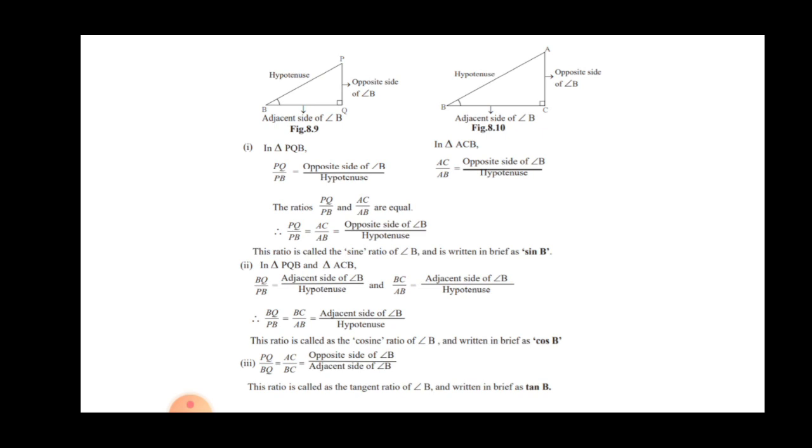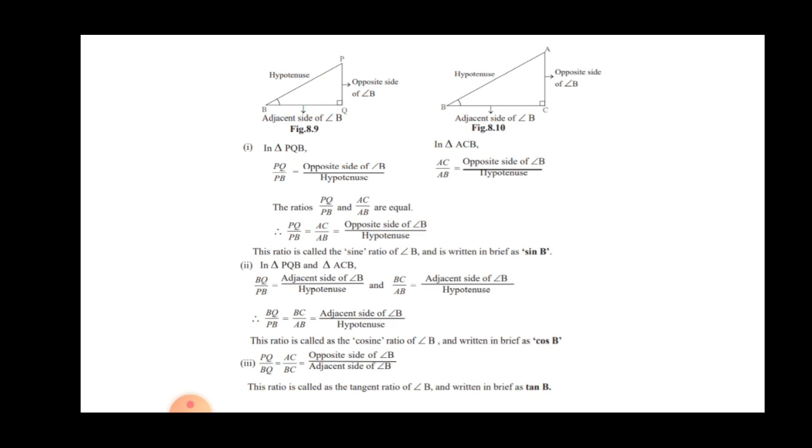So look at both the diagrams. Now in the second diagram, in triangle ABC, when we want to write the cos ratio of angle B, what do we have to write? The adjacent side of angle B. Which one is the adjacent side of angle B, the one that includes the name of the vertex? That is BC. And the hypotenuse remains the same, that is AB. So cos B is the adjacent side of angle B upon the hypotenuse. This is known as the cosine ratio.